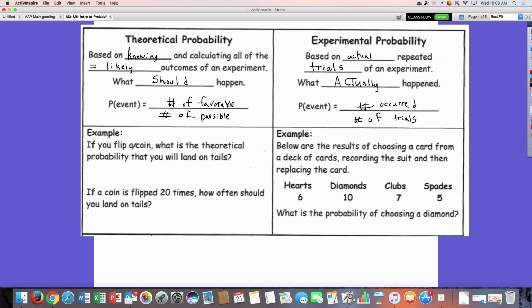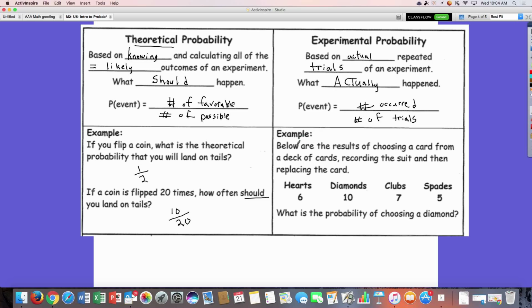Let's do an example. If you flip a coin, what's the theoretical probability you land on tails? Well, it's 1/2, right? My choices are heads or tails. If a coin is flipped 20 times, how often should you land on tails? Well, 10 out of 20, right? Half of my chances have to be tails.